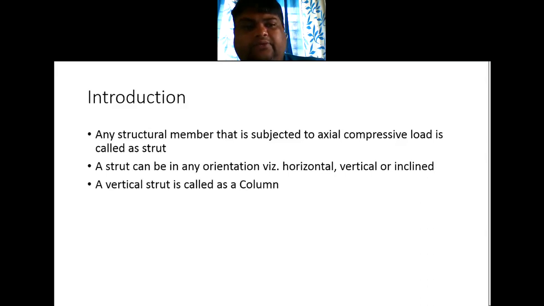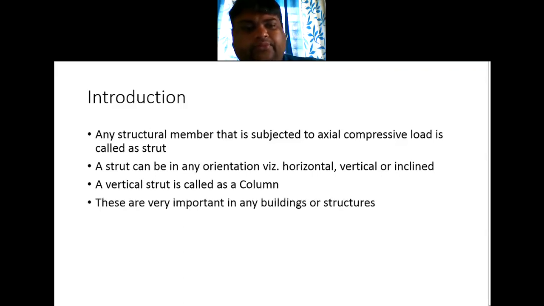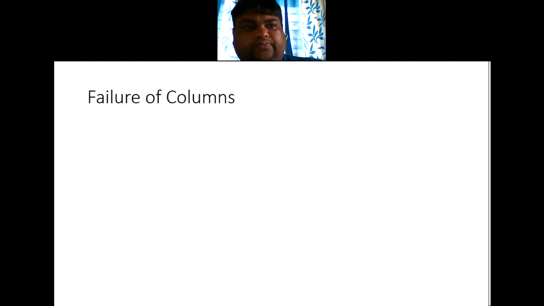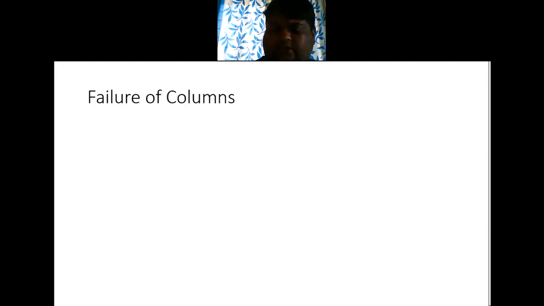Now, if it is vertical, then the strut is called a column, right? Strut is a general name used for any member which is subjected to axial compressive load. And whenever you say column, it means it is a vertical structure. These are very important in any building or structure, because they take the complete load of the structure. Now, how do these columns fail?